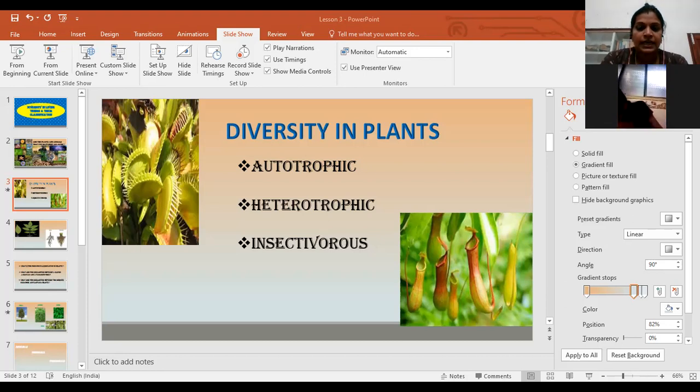Okay, then, any other function of a root? No, I'm asking for any other function. You told me root helps to absorb minerals and water from the soil. Likewise, any other function of root?